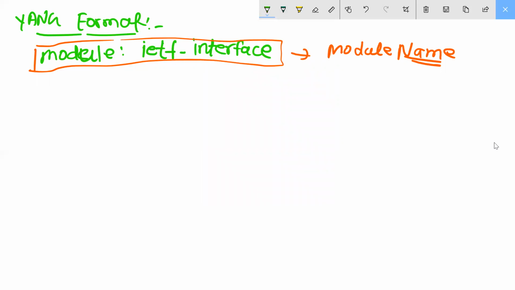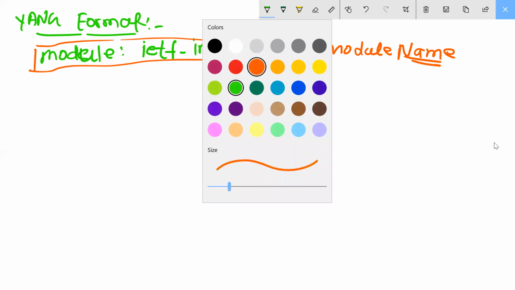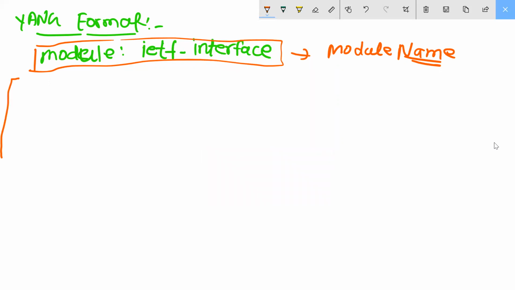Okay, next I am coming here. The next point is a container. From here to here, what I am writing is called a container. If you write like this way, this is called a container. What is coming inside the container, guys? See here, container, or you can say this is your list also. Understood? Just try to understand this point. What is happening here?